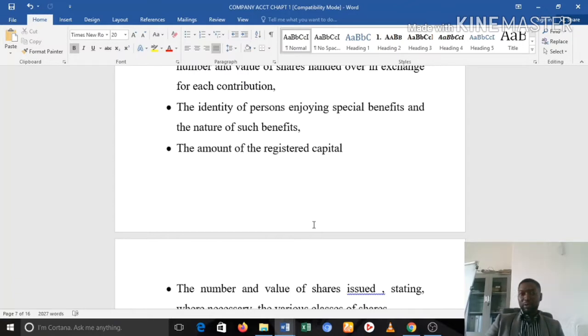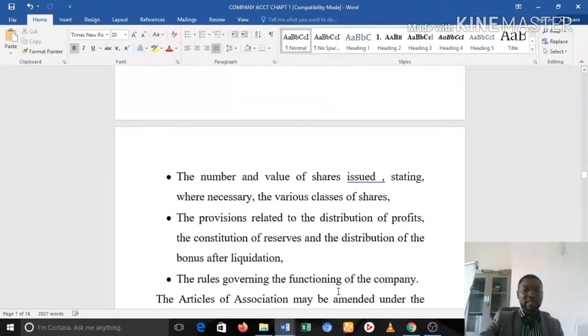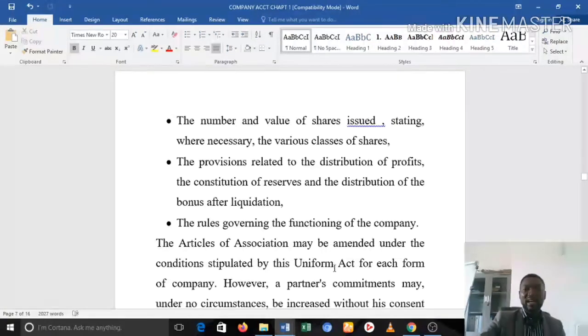For example, you are creating a company, there is a particular person, a shareholder who has to be the general manager, and this general manager is going to have some benefits that the other shareholders do not have. So all of that has to be indicated in the article of association. The amount of registered capital also, that is the authorized capital of the company, has to be clearly stated. The number and value of shares issued, stating where necessary the classes of shares. And again, the provision related to distribution of profit and constitution of reserves and the distributable bonus after liquidation.